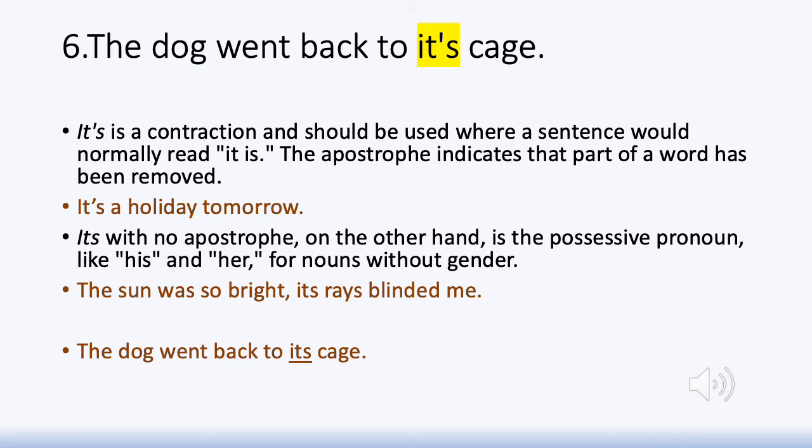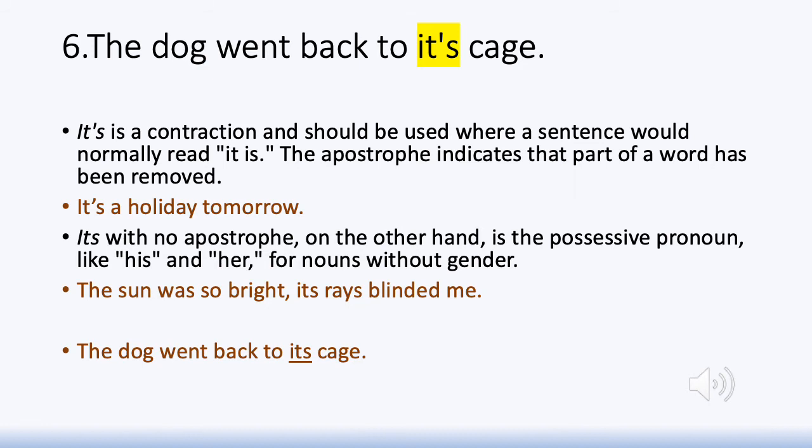So when you write a sentence like, it's a holiday tomorrow, what do you mean? You mean that it is a holiday tomorrow. So in that sentence, you add the apostrophe between it and S to indicate that it is a short form of it is. It's a holiday tomorrow.